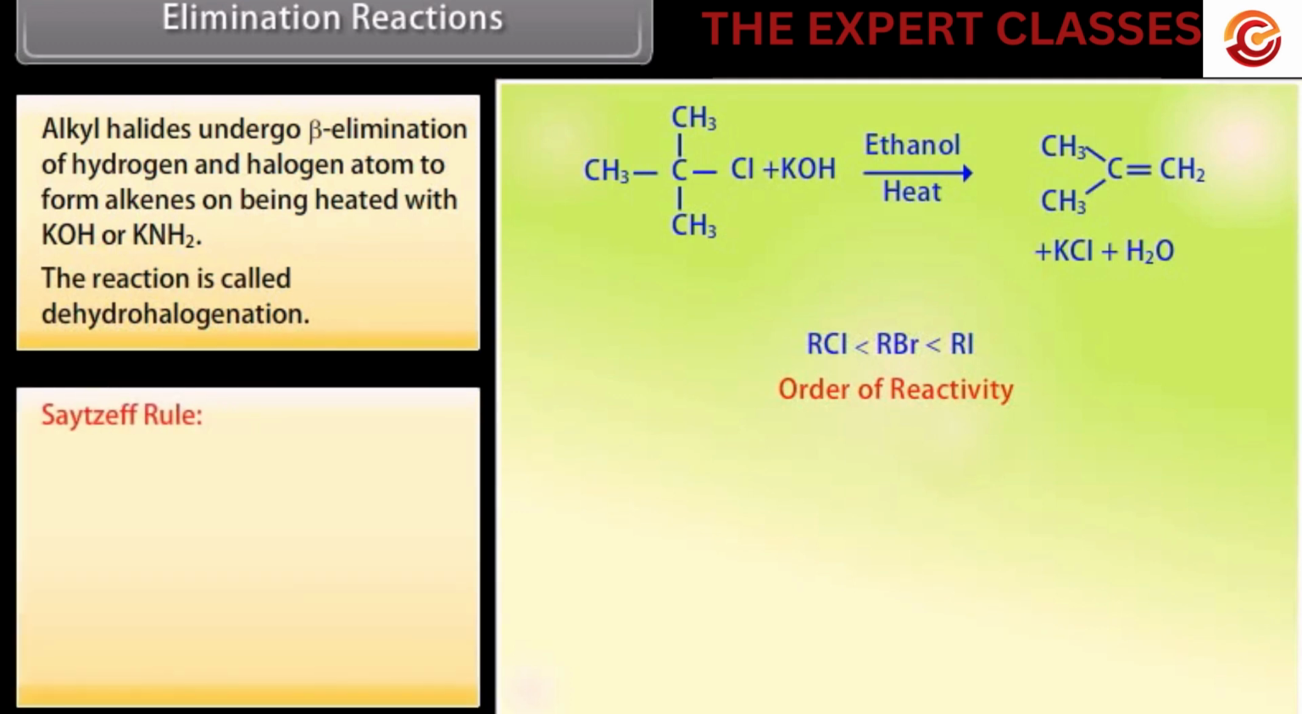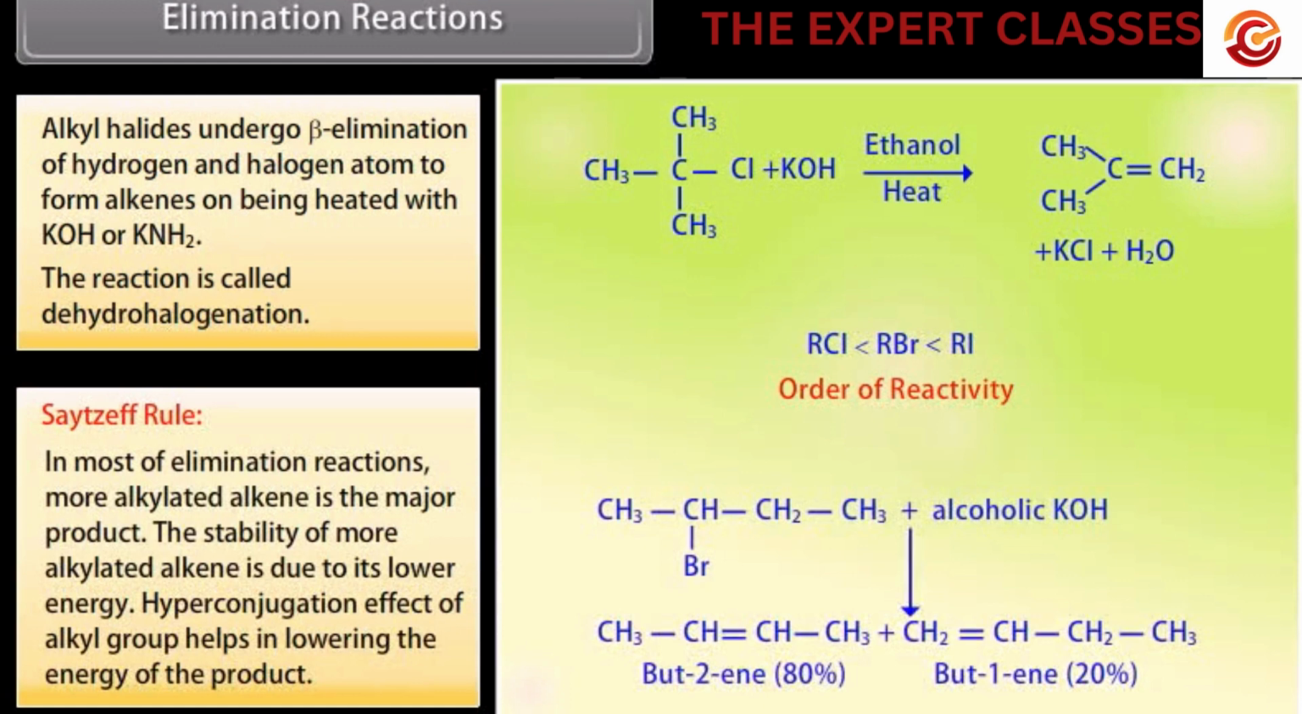Saytzeff rule. In most of the elimination reactions, the more alkylated alkene is the major product. The stability of the more alkylated alkene is due to its lower energy. The hyperconjugation effect of alkyl groups helps in lowering the energy of the product.